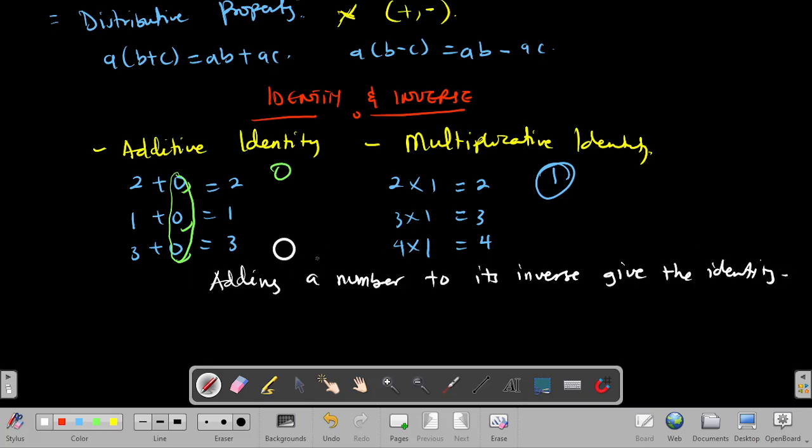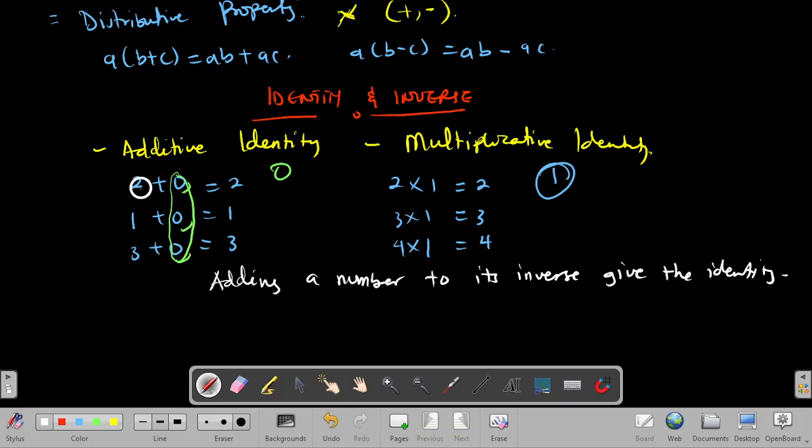So this is in place of additive identity. Whenever you add a certain number to its inverse, you are supposed to get the identity of the operation. How do we understand this? I made an illustration here that 2 plus 0 is 2, 1 plus 0 is 1, and 3 plus 0 is 3. We are saying that the inverse of a number is simply a certain number that when we add it to this number, we are going to get the identity. In additive identity, our identity element is 0, clearly seen here.